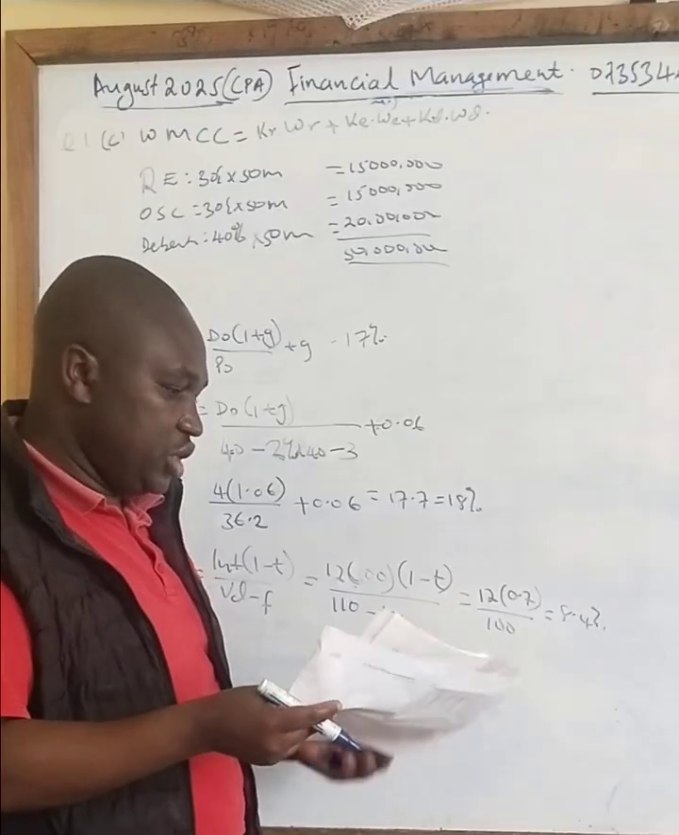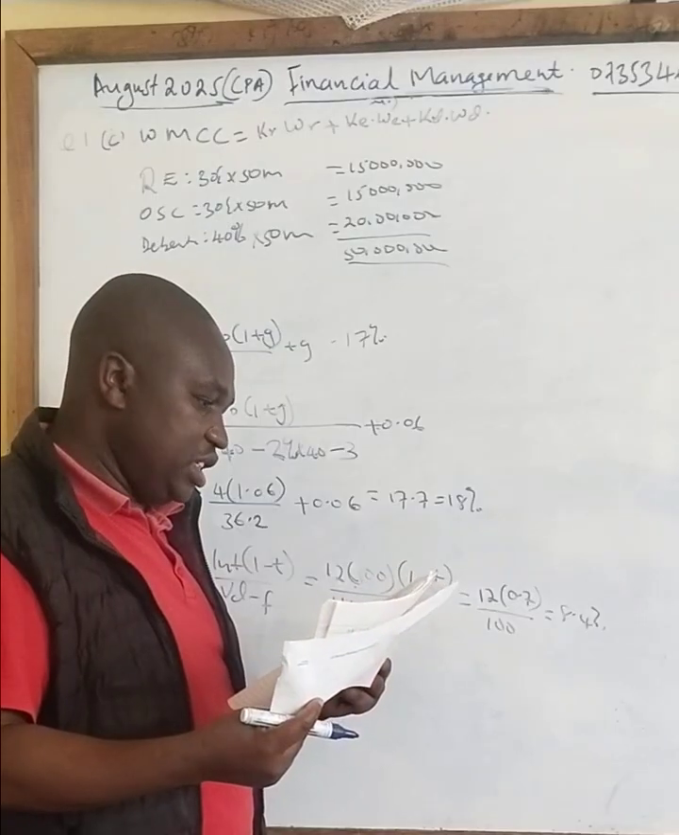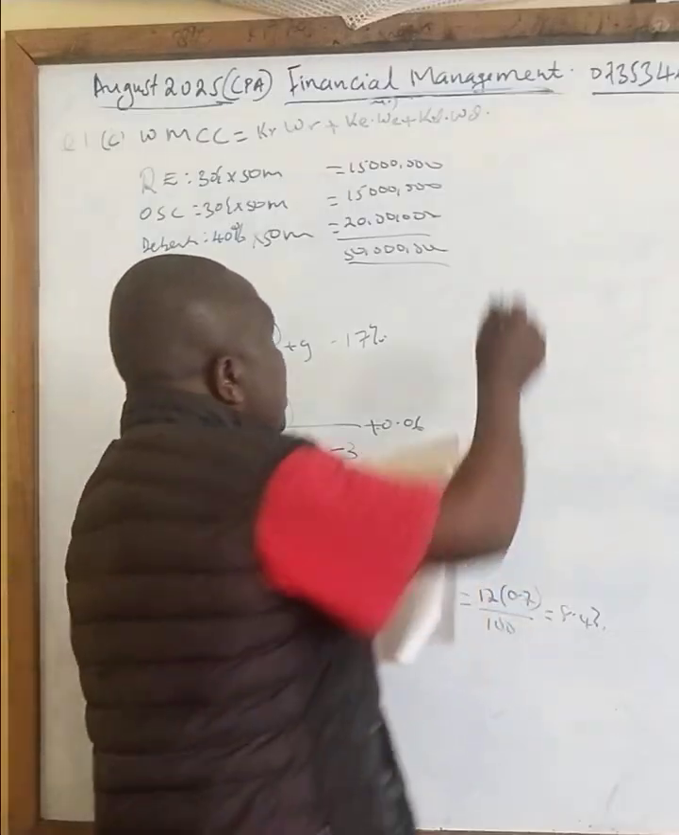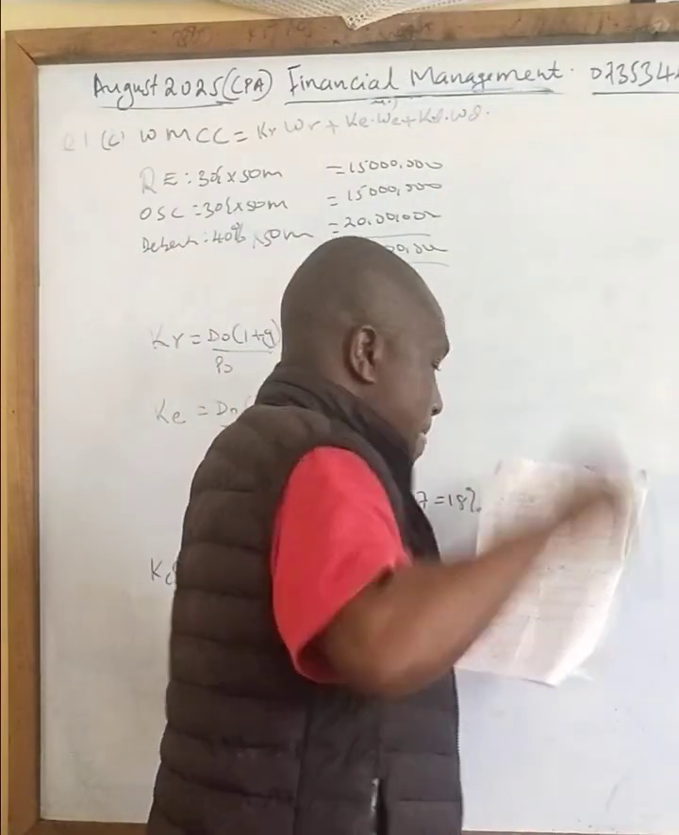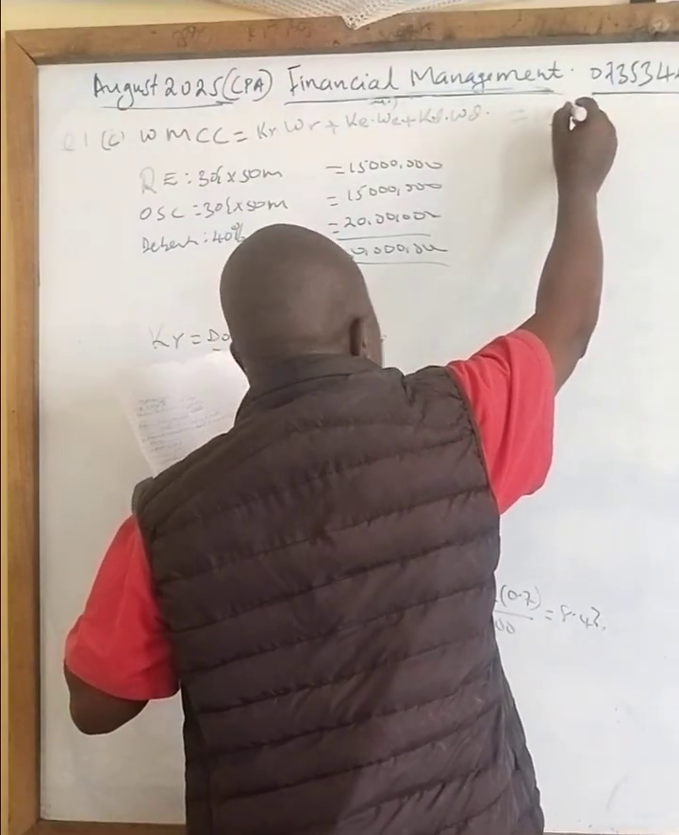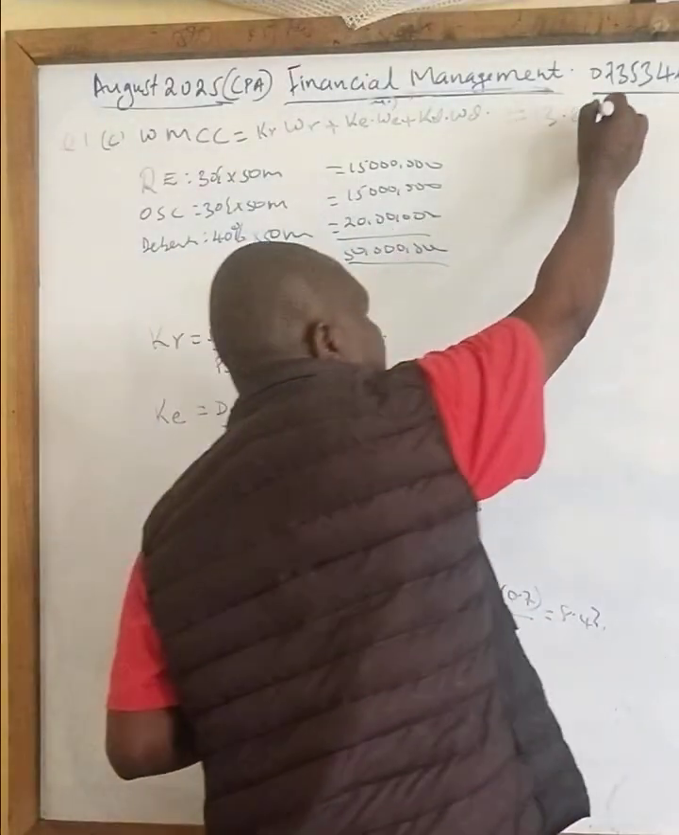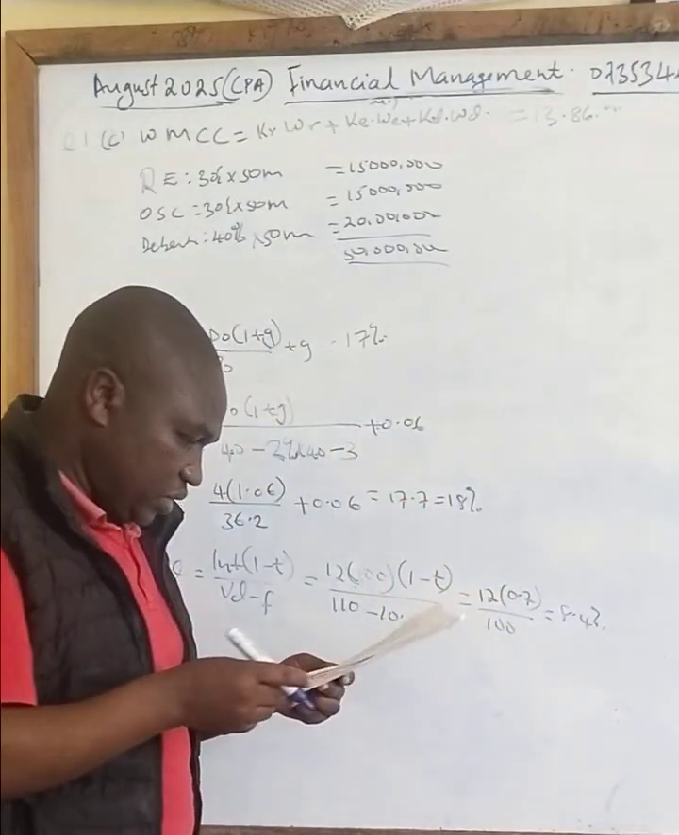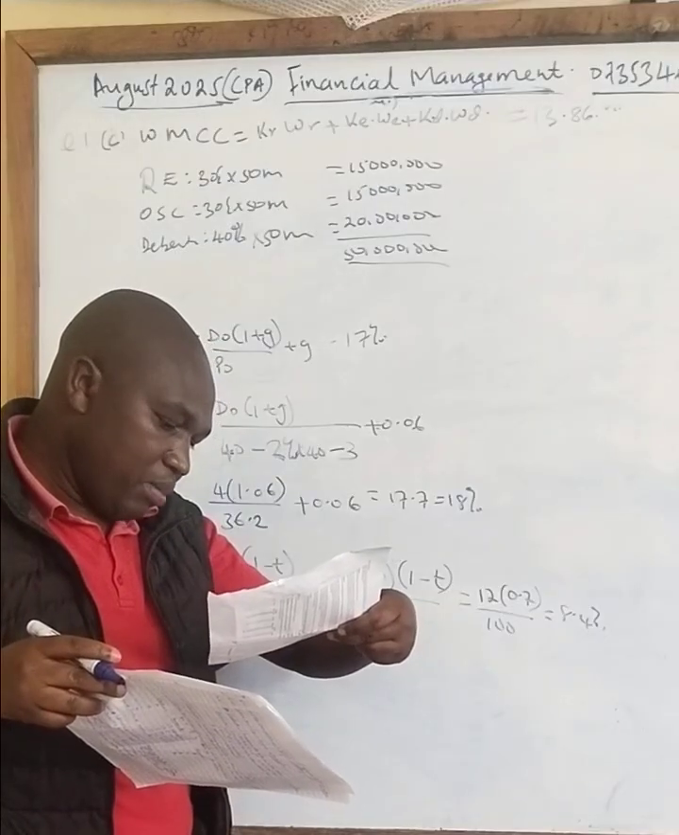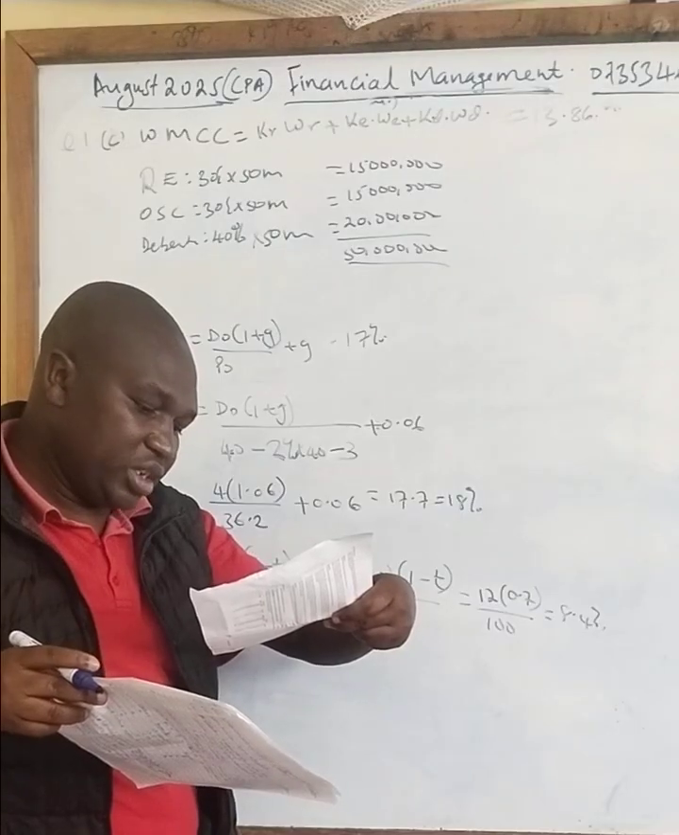So if you substitute now in this one, the answer you get is what you call weighted marginal cost of capital, which will be equivalent to 13.86. 13.86 what? Percent. Then the last question was saying calculate what? The last part of that is compute the number of ordinary shares to be issued to raise the desired external equity capital.